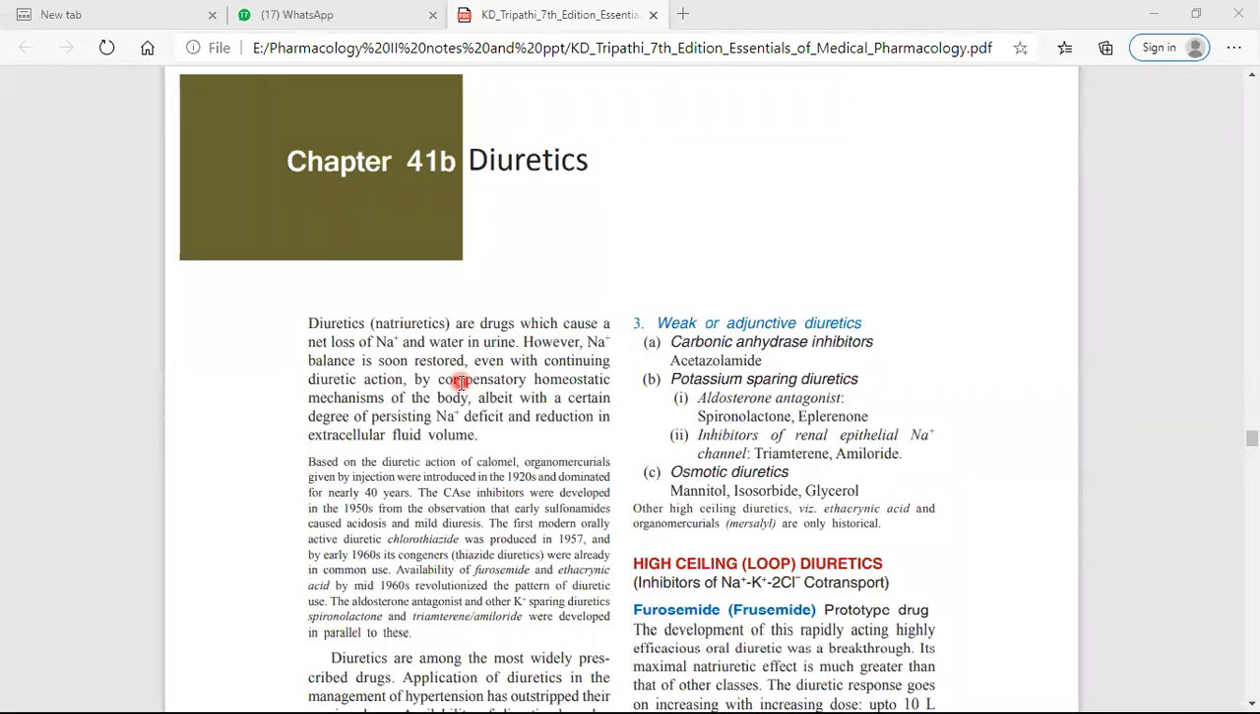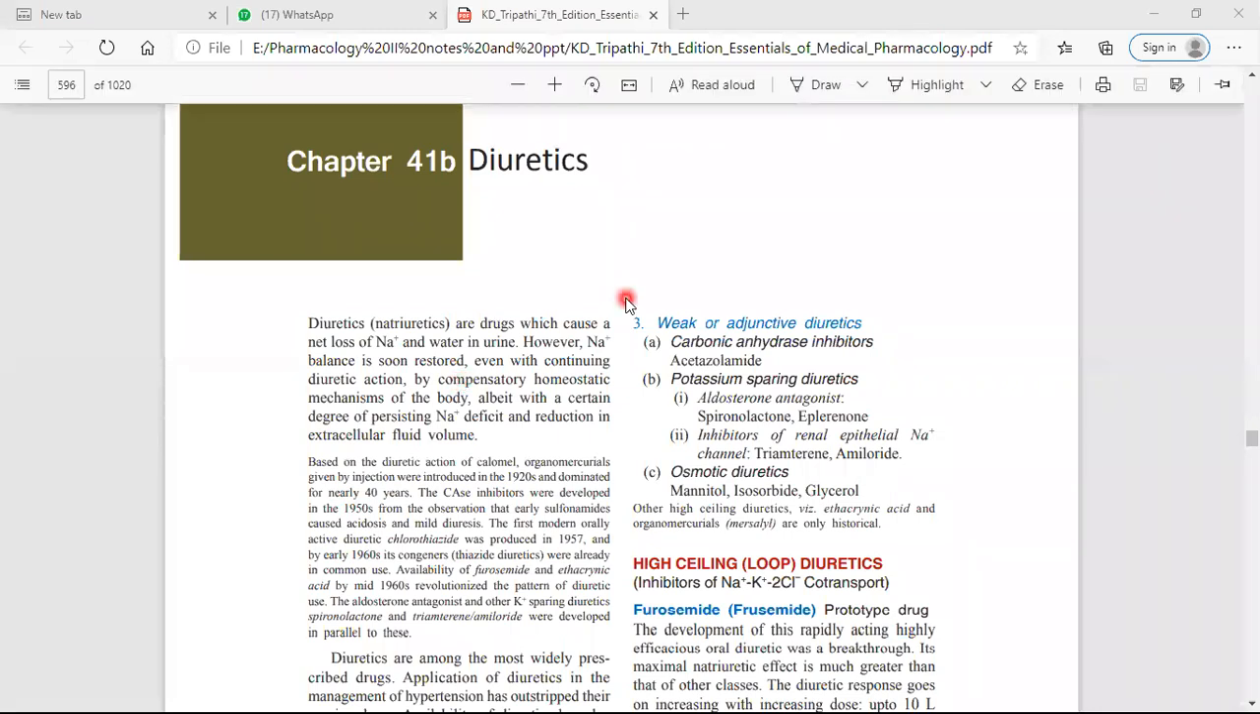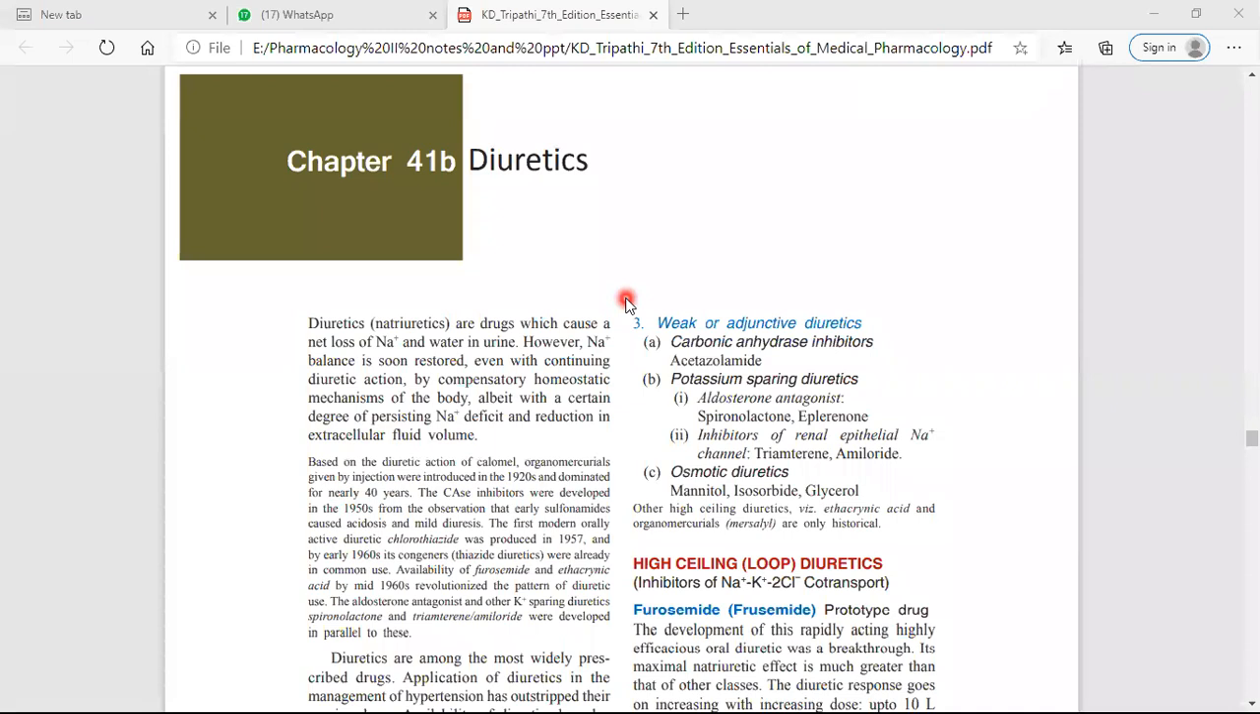In the previous lecture, we discussed the topic of diuretics. I am just going to revise, in case anyone is absent, before starting with the last point in the classification, the osmotic diuretic.